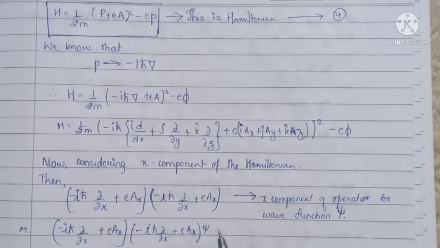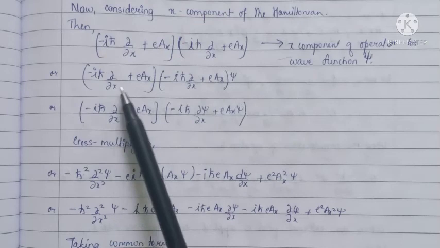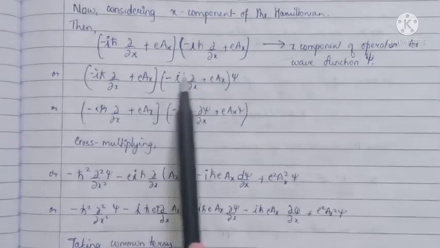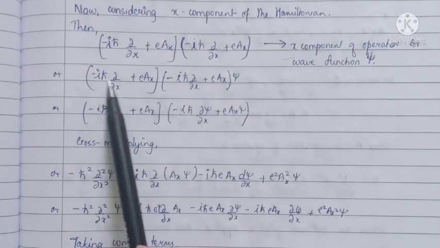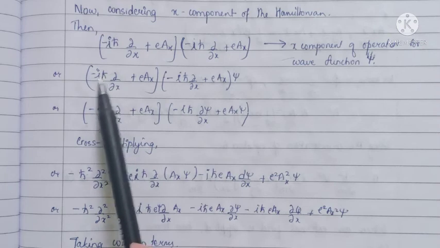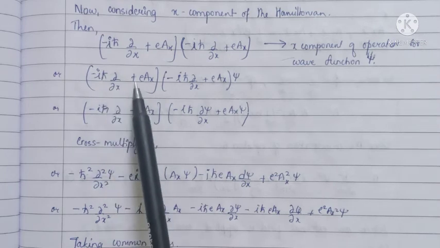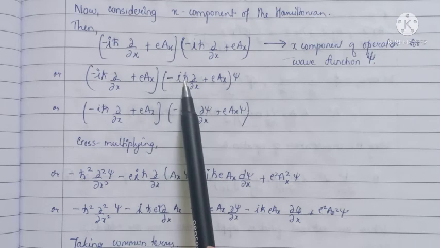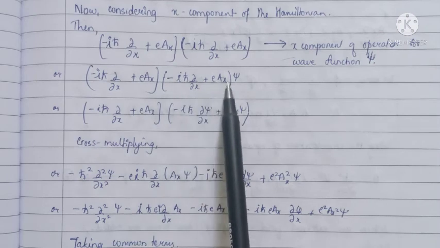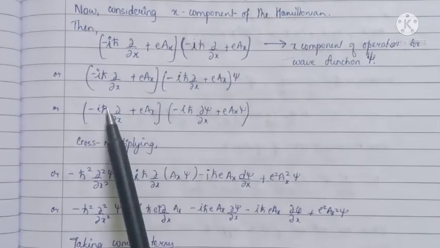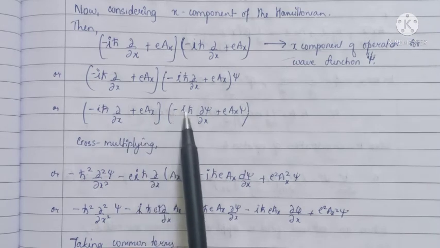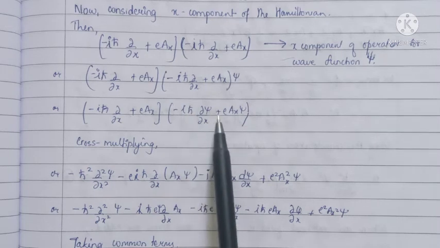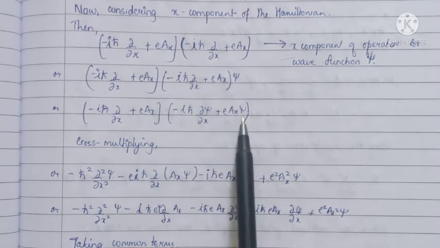Now for the y component, let this operator be operated on the wave function psi. So it becomes (minus iħ ∂/∂x plus eA_x)(minus iħ ∂ψ/∂x plus eA_x ψ).